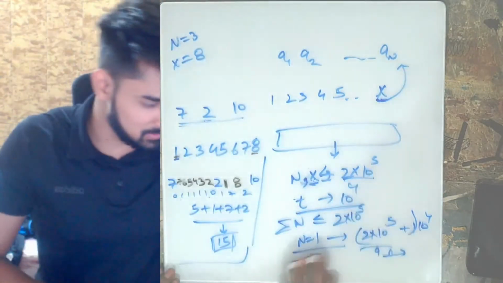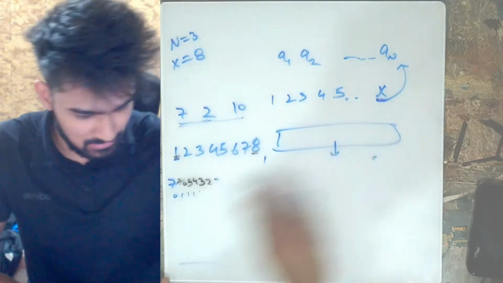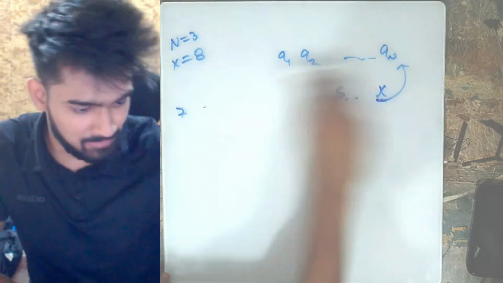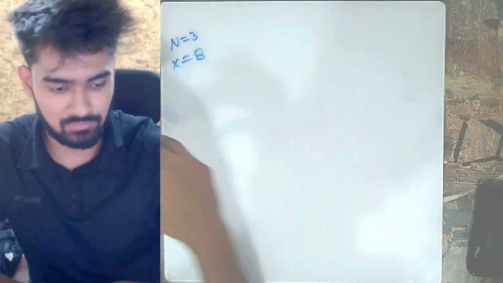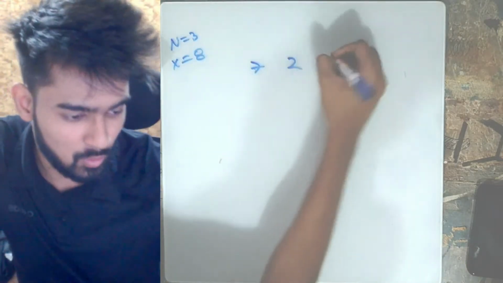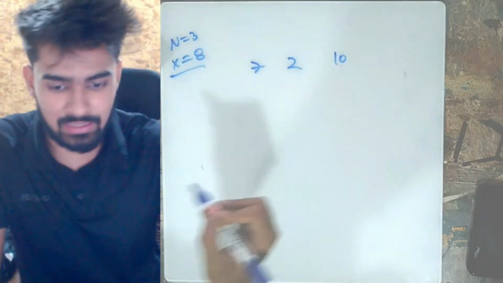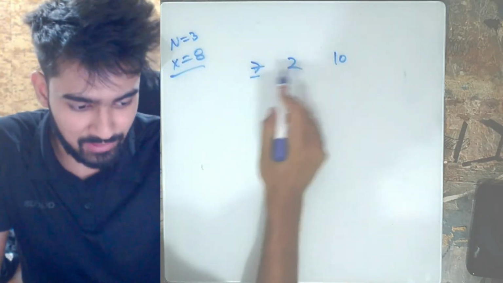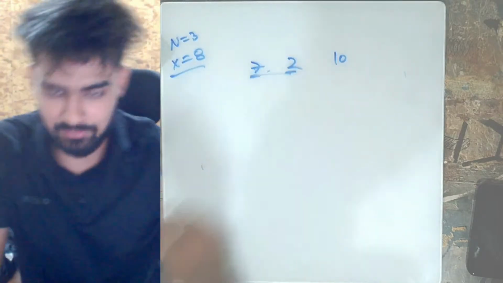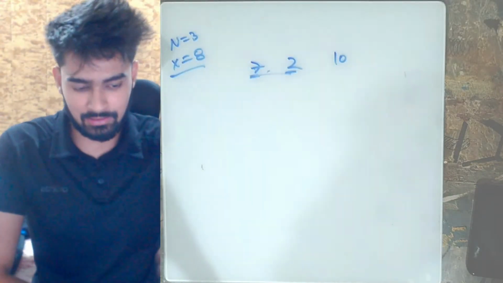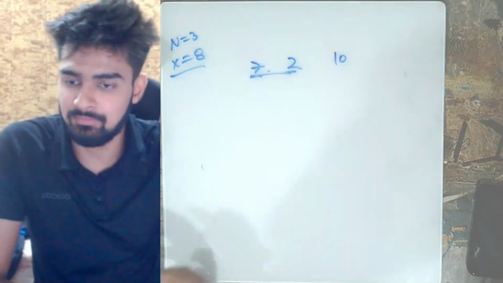Now how to do this? Let's take the previous example only. We had 7, 2 and 10, and x was 8. Every value which is between 7 and 2 can be inserted here, and it will give you the best optimal answer.